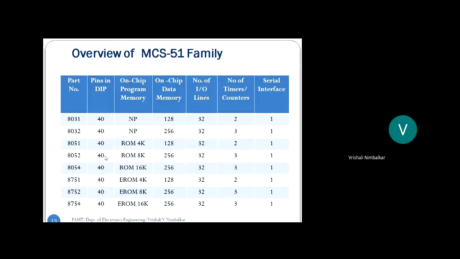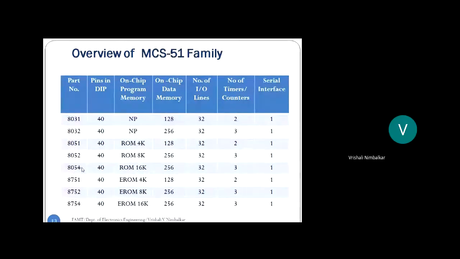And 1 indicates 4 KB ROM, 128 byte RAM, 2 timers. 2 indicates 8 KB ROM, 256 byte RAM, 3 timers. 4 indicates 16 KB, the rest is the same. So in 8051, 8052, 8054, 5 indicates there is on-chip memory, 0 indicates one-time programmable, and 1 to 4 you all know by now.